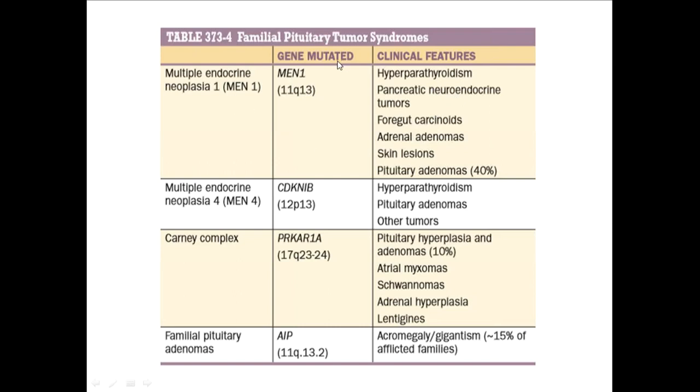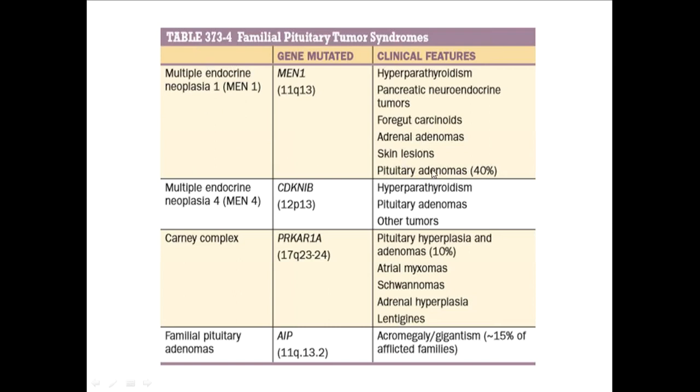So MEN1, the gene mutated is MEN1, which codes for the menin protein, and the chromosome involved is 11q. Clinical features of MEN1 syndrome: hyperparathyroidism, where the parathyroid is involved; pancreatic neuroendocrine tumors, where the pancreas is involved; and pituitary adenomas, 40%. Most common in MEN1 is pituitary adenoma, around 40%.